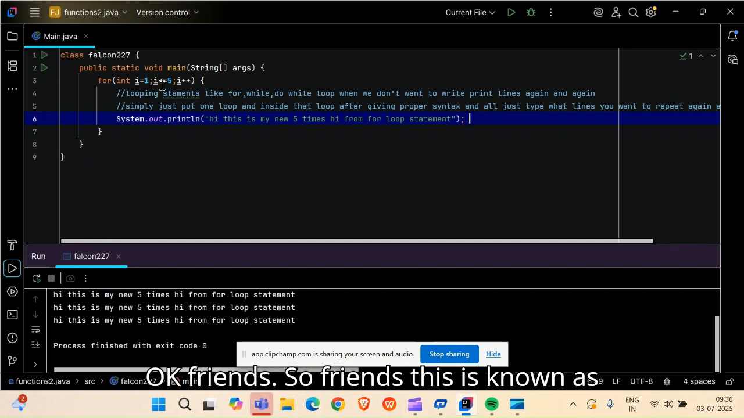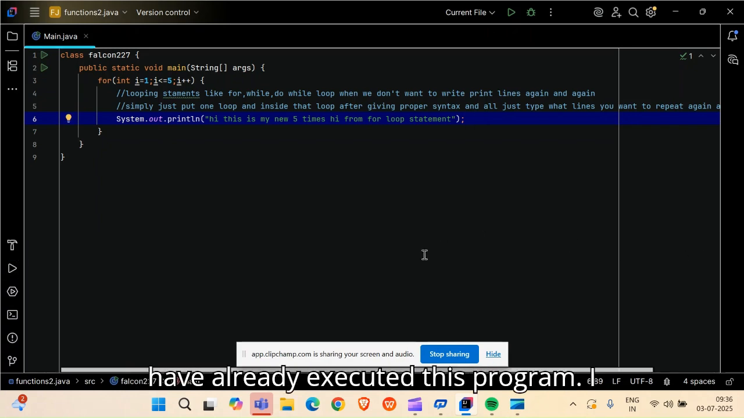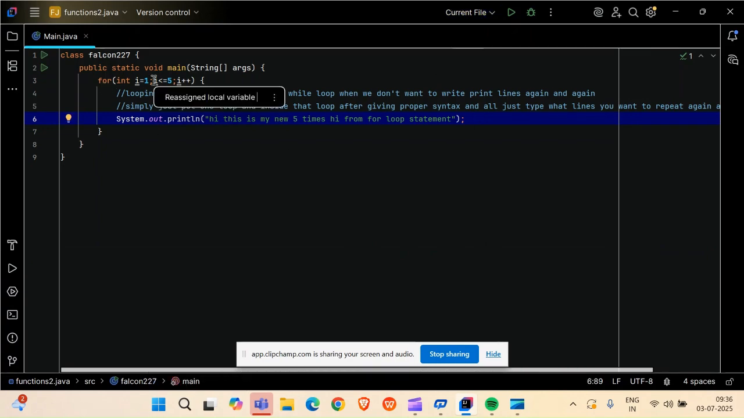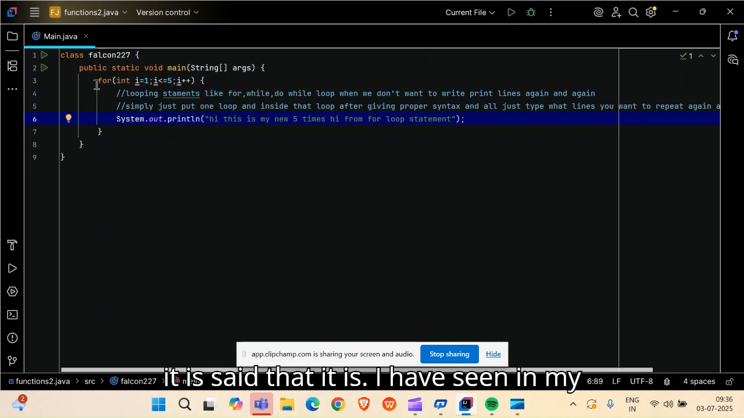So friends, this is known as for loop in Java. Let me remove the answer screen first, because I have already executed this program. I will run it again in front of you. I have seen in my company also, nobody uses do while loop and while loop again and again.